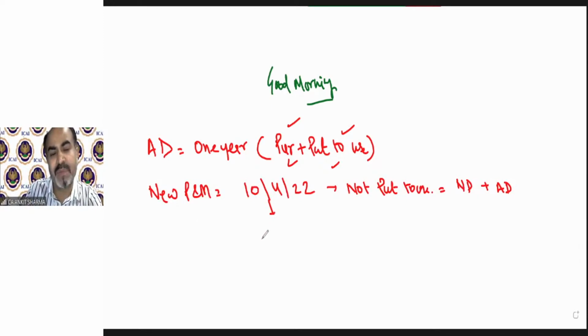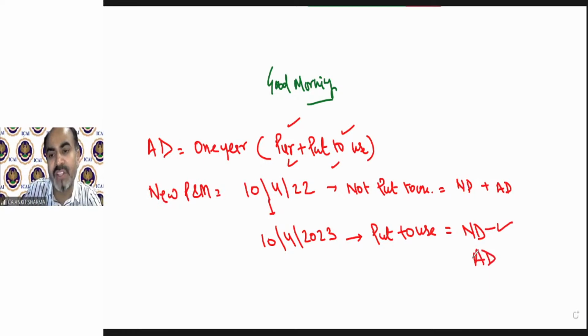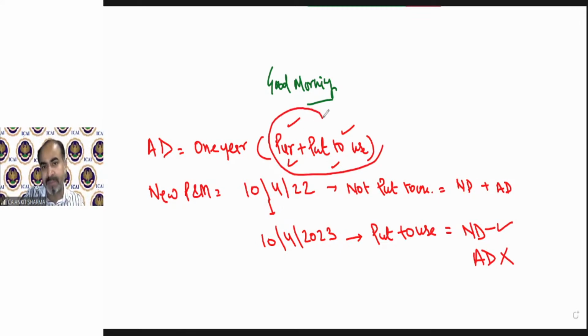Now, this asset has been put to use on 10th April 2023. Now you can claim normal depreciation in this year, but you cannot claim additional depreciation in this year also. That means additional depreciation will lapse. Why will it lapse? Because the provision says that purchase and put to use should be in the same year for claiming additional depreciation.